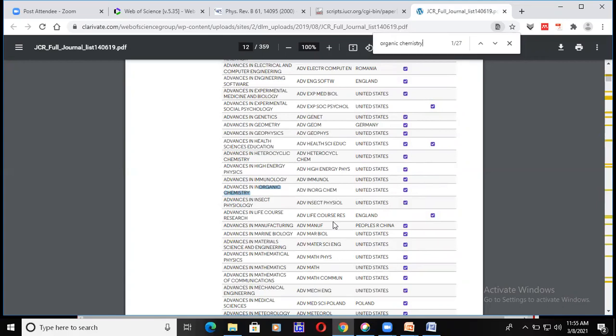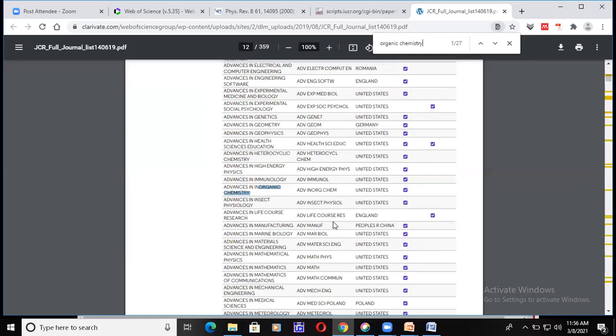Try to understand what you people have to do, sir, how to start my work at the beginning. I want to publish, I want to target my journal in Web of Science. How to target my journals? From the beginning, you should go to JCR. When you go to this page, you will find this here: organic chemistry, 27 journals are there.